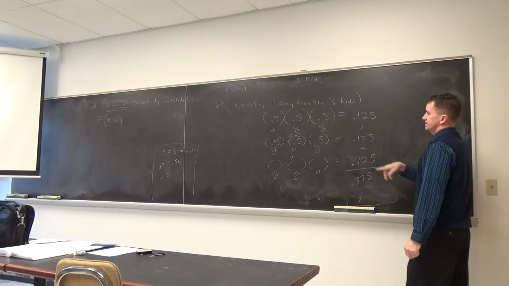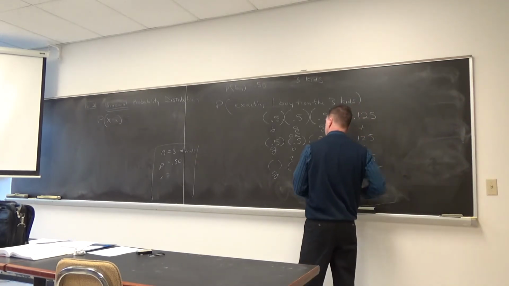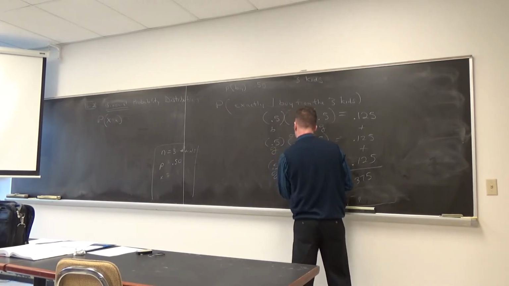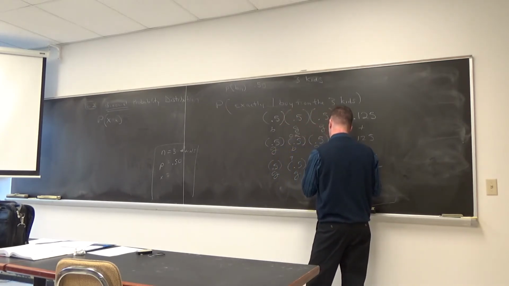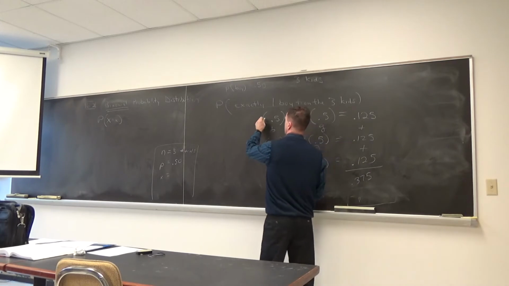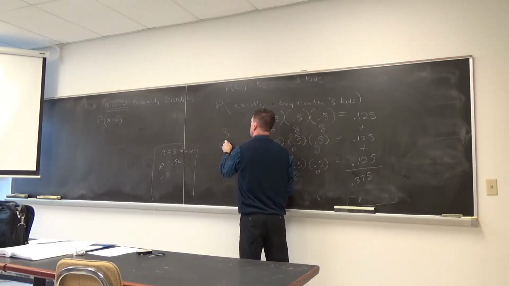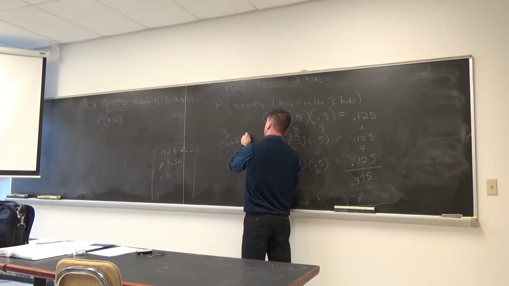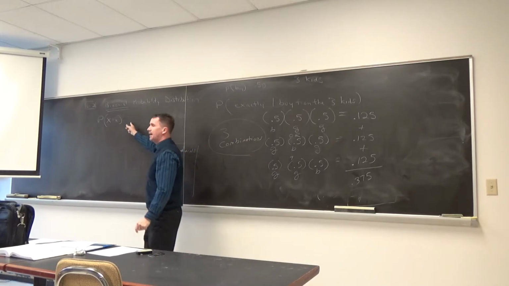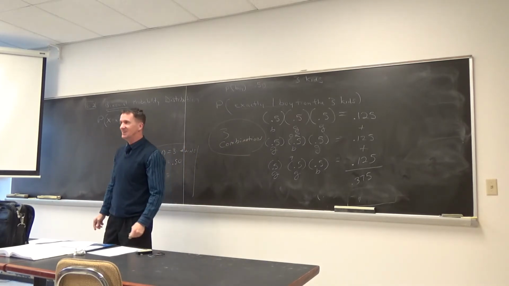Okay. So to do this, there were 3 possibilities here. These were called combinations. So how many combinations were there? There were 3 combinations. So this math formula has to have a combination portion to it.